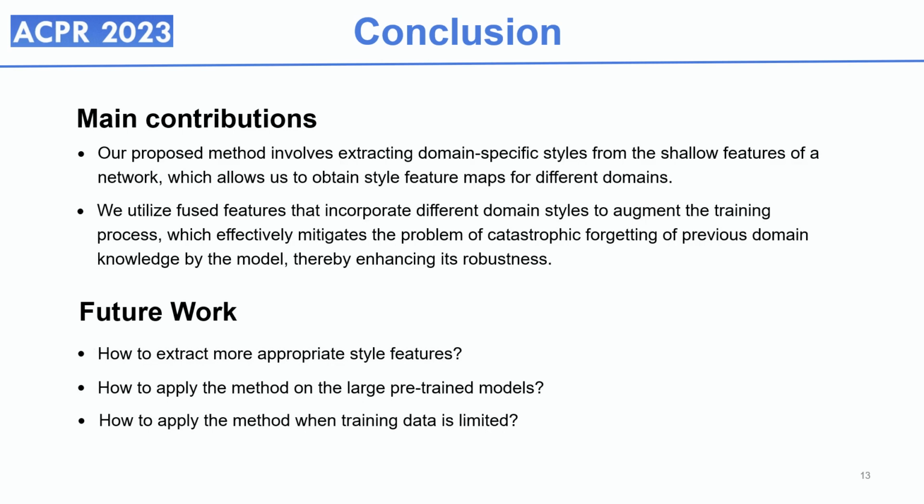Our proposed method involves extracting domain-specific styles from the shallow features of a network, which allows us to obtain style feature maps for different domains. Besides, we utilize fused features that incorporate different domain styles to augment the training process, which effectively mitigates the problem of catastrophic forgetting of previous domain knowledge by the model, thereby enhancing its robustness.